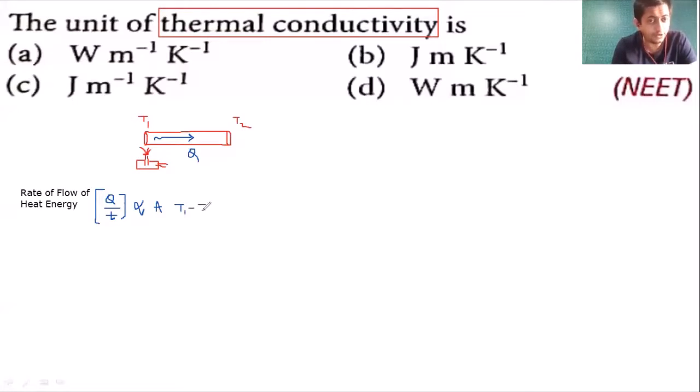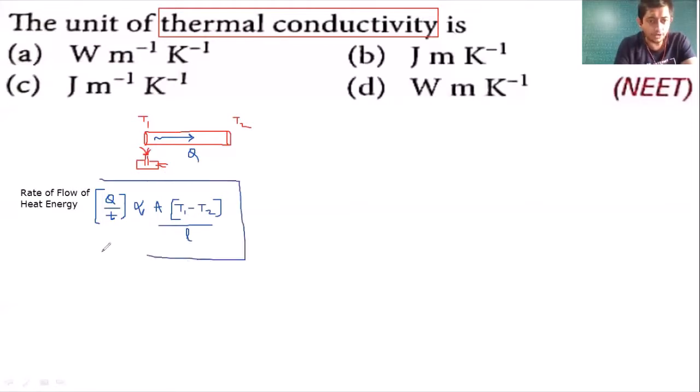Means if the temperature difference between the two ends is more, then more heat will flow. And if the temperature difference is less, then less heat will flow. And the rate of the flow of heat energy is inversely proportional to length, my dear students. Length अगर बड़ा होगा तो heat को flow होने को time ज़्यादा लग जाएगा. It is inversely proportional to the length.